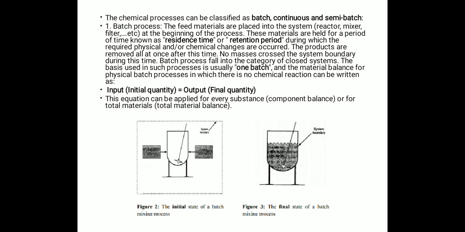Look at figure 2 and figure 3, where the initial state of the batch mixing process is shown. Initially we feed the material into the system, and in the final state of the batch mixing process, after a certain period the material is accumulated within the system, there is no output, so we can say that this is a batch process.